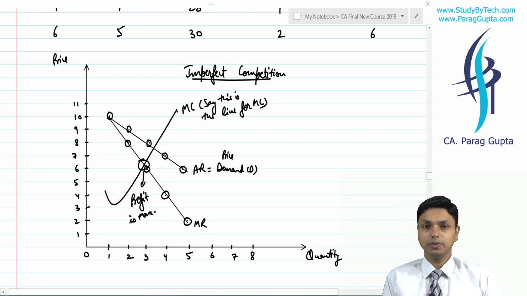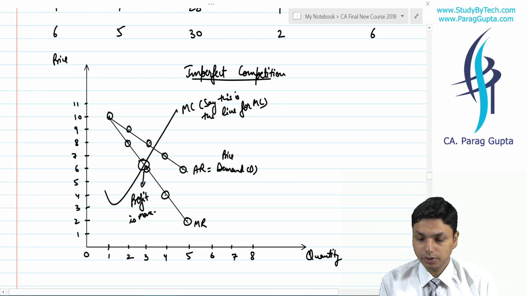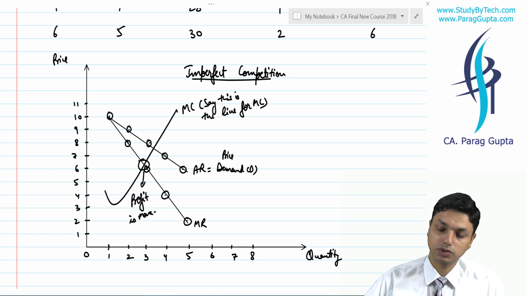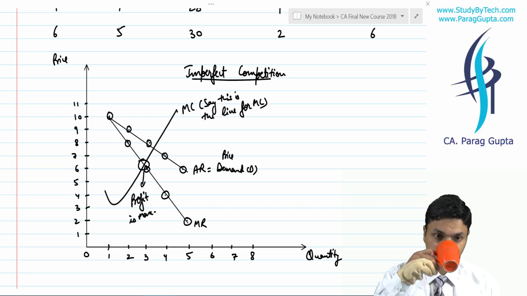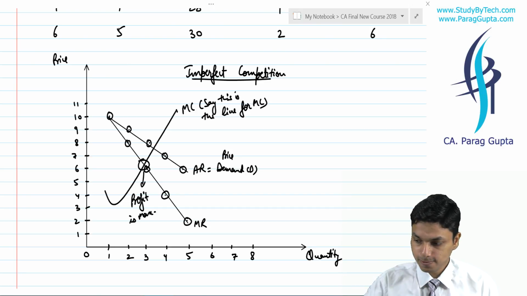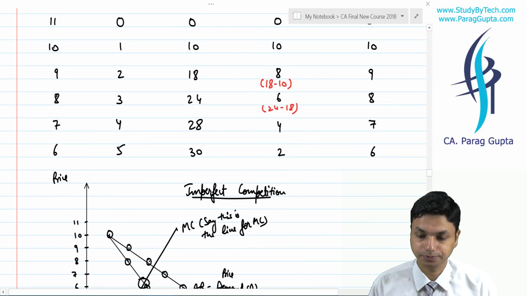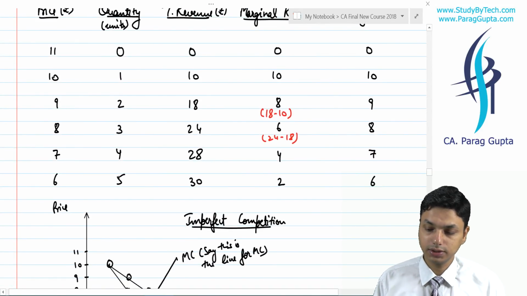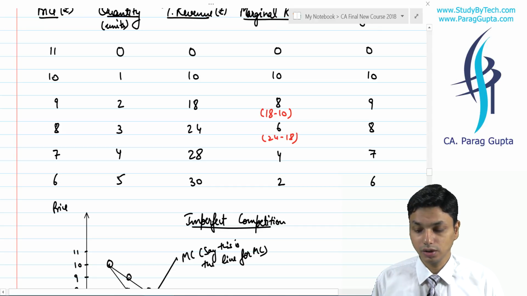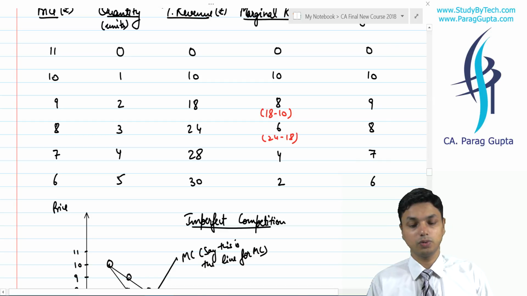So your profit will be maximum at the point where your marginal revenue is equal to marginal cost. What do I mean by that? Friends, think in this way. Let us say you were at 2 units, and now you want to produce 3 units.